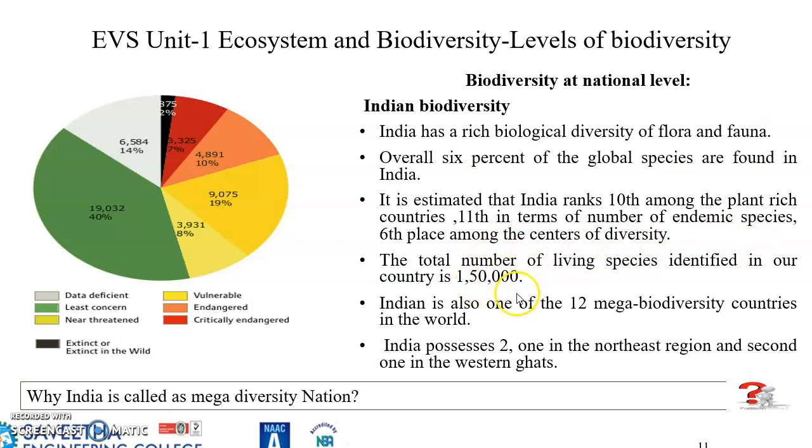The total number of living species identified in our country is 1,50,000, and it is also one among 12 mega biodiversity countries in the world. We have two hotspots in India: one in the northeast region, the second one is the Western Ghats.